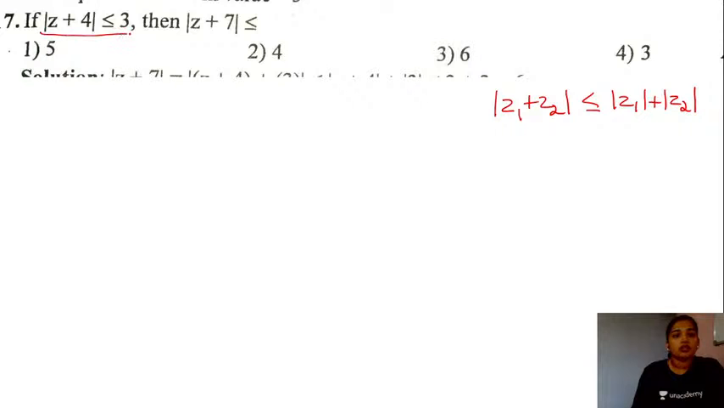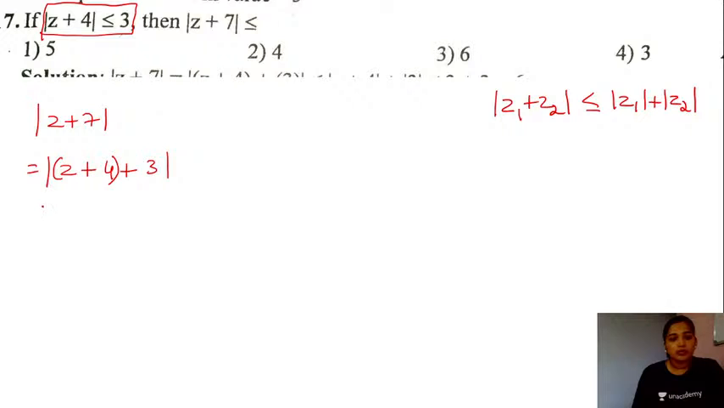We are given that modulus of z plus 4 is less than or equal to 3. We will be using this to get the value. Let's take the question, modulus of z plus 7. I will express this, 7 can be split as 4 plus 3. So I'll take this as modulus of z plus 4 plus 3. We will take z plus 4 as one group. So modulus of z plus 4 plus 3 will be less than or equal to modulus of z plus 4 plus modulus of 3, using this property.